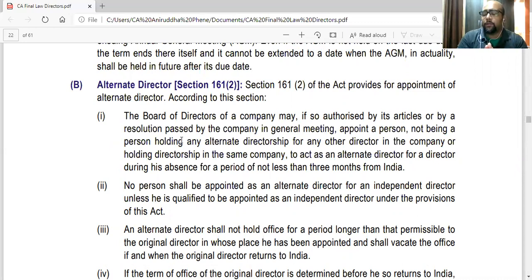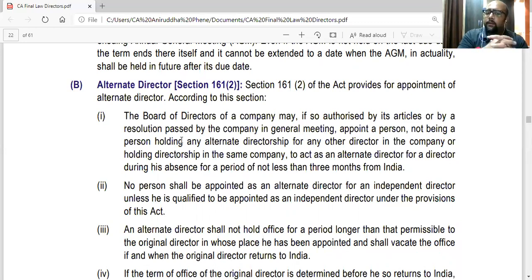The board can appoint any person in his place as an alternate director. So this person's term will be up till whenever that director returns. That is, as soon as the director leaves, the alternate can be appointed. And whenever that director comes back to India, the alternate's term will get over.